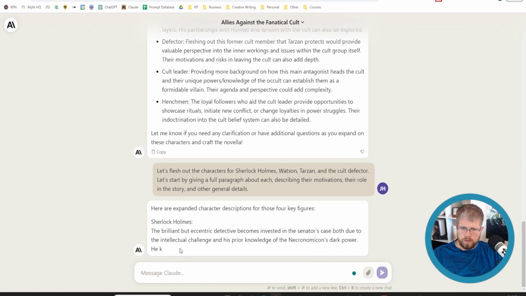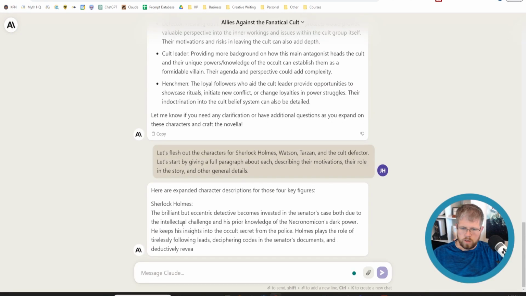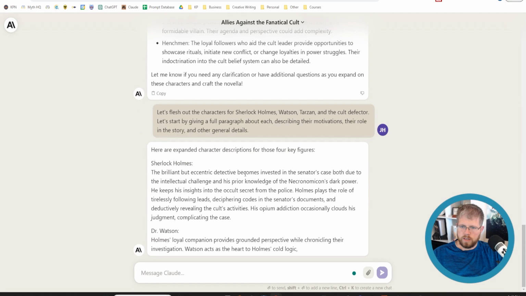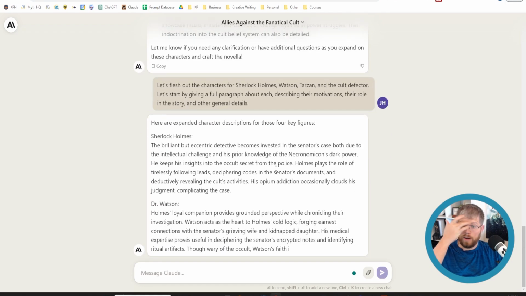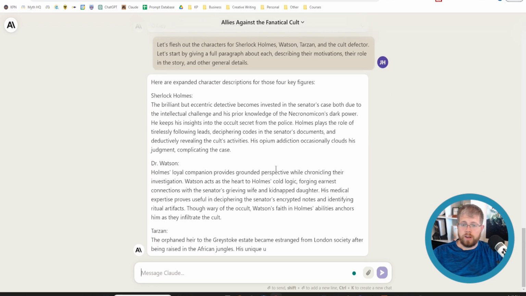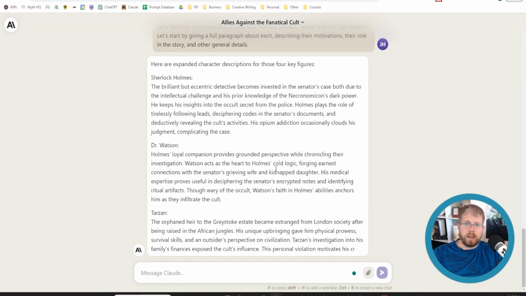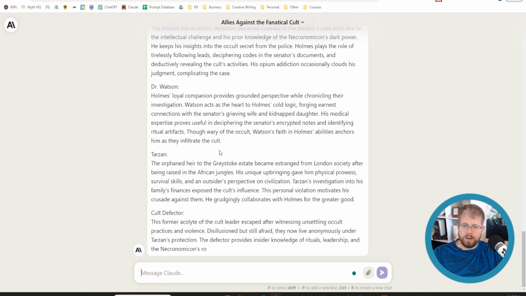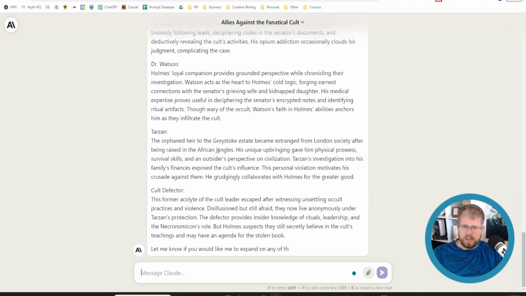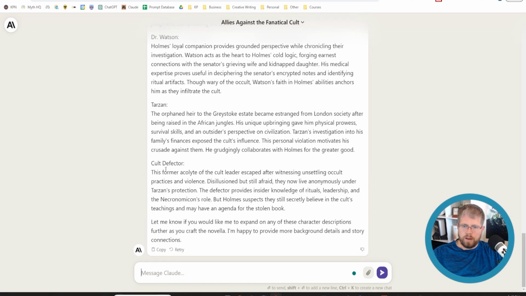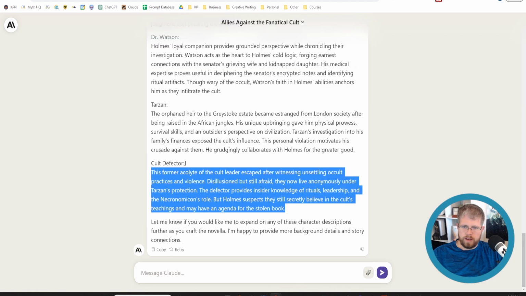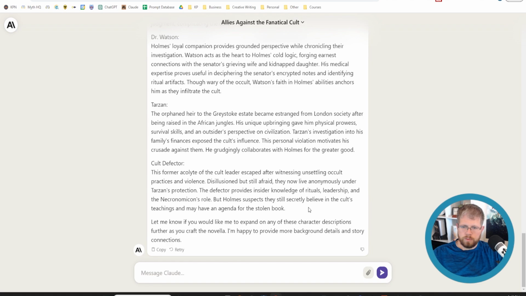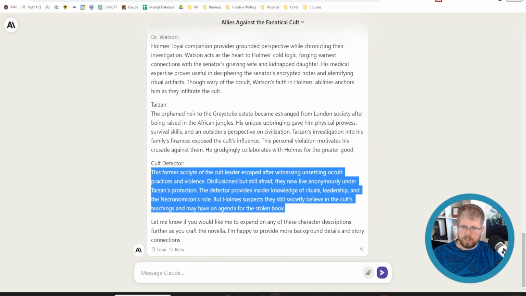All right, so we're doing Sherlock Holmes. Brilliant but eccentric detective. Now I'm cheating a little bit here using public domain characters that the AI already knows. And so it's already able to tell exactly what it should put here for some of these characters. But with the cult defectors, this isn't something it's pulling from anything in particular. So this is where we're going to want to spend some of our time really fleshing this out.